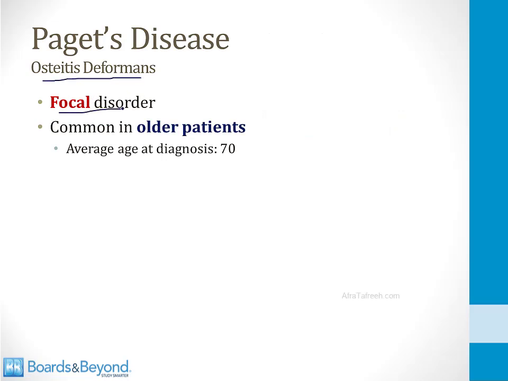This is a focal disorder of bone, so this is distinct from osteoporosis, osteopetrosis, and rickets and osteomalacia. Those disorders affect all the bones. Paget's disease develops focally, often in just a single bone, and this is a common disorder in older patients. The average age of diagnosis is about 70 years old.